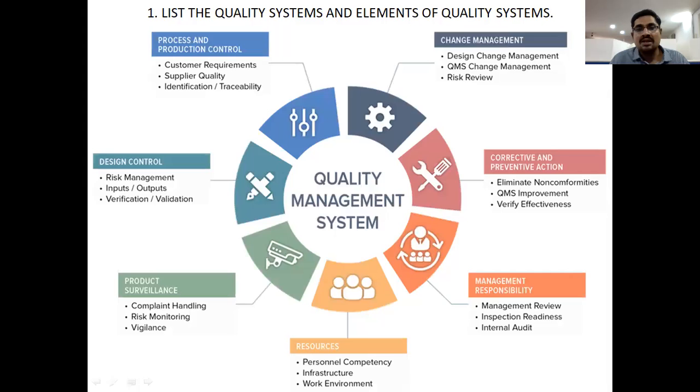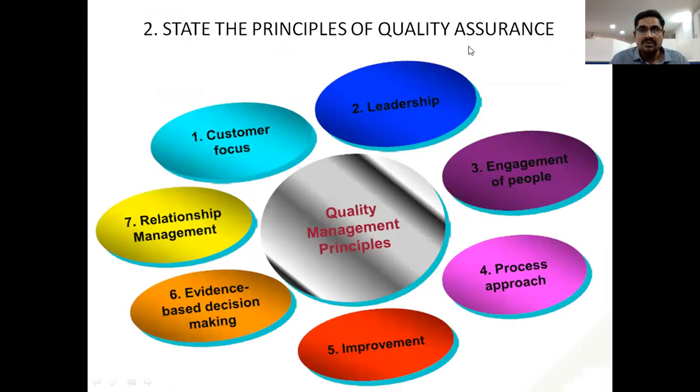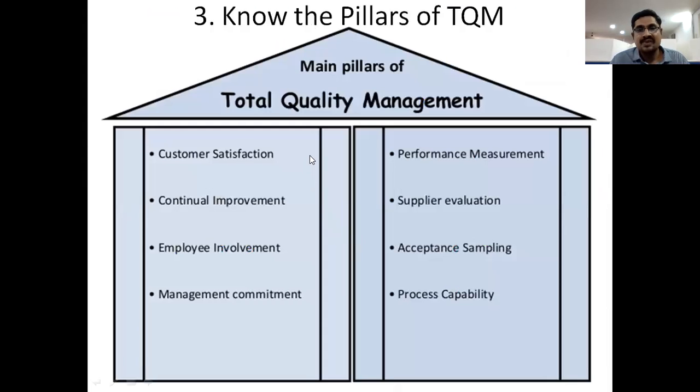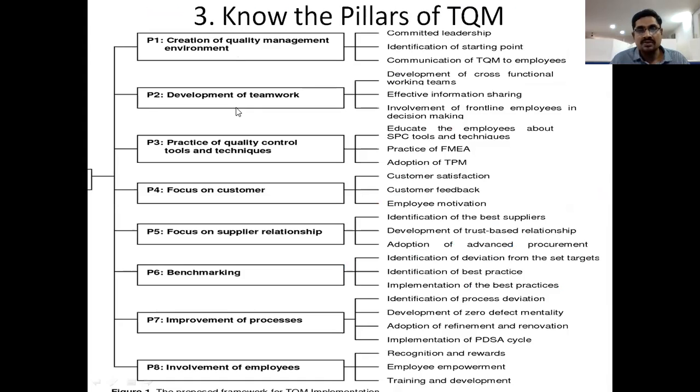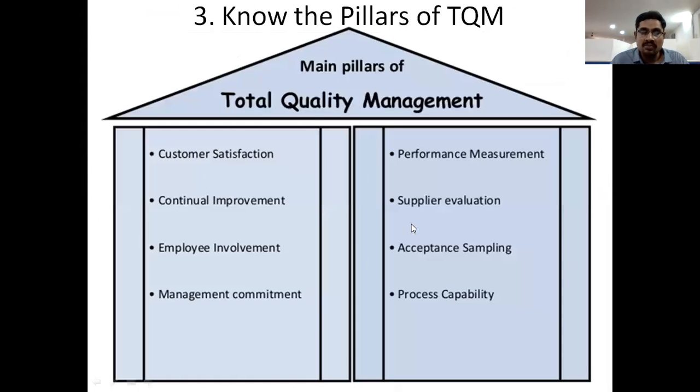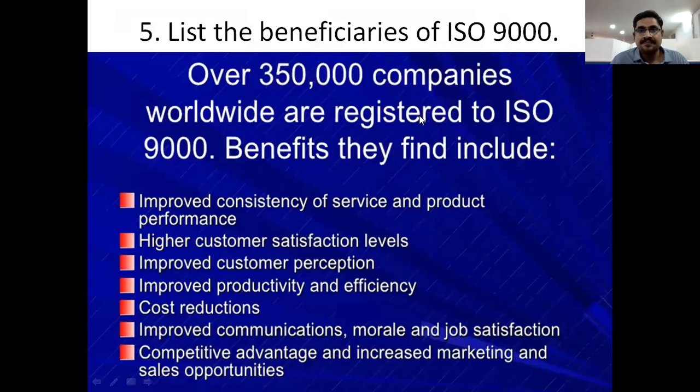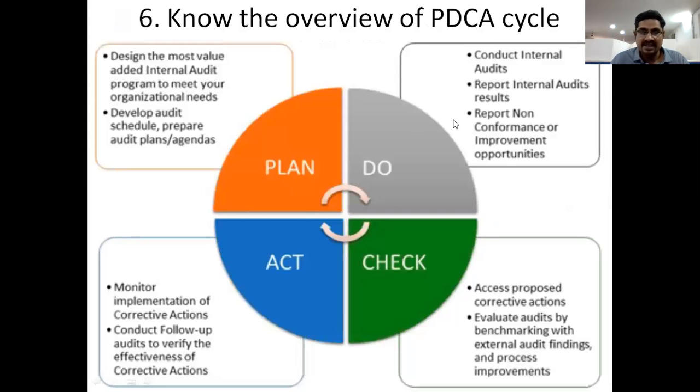Okay, these are the quality system elements. These are the 7 principles to have quality in our organization. And these are the 8 plus here 4, 1, 2, 3, and 6. So totally 12 points. So these are the main functions or pillars of TQM, total quality management, right? Already we completed the PDCA cycle, right?